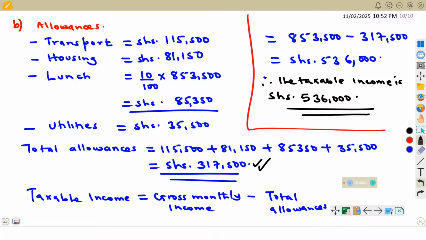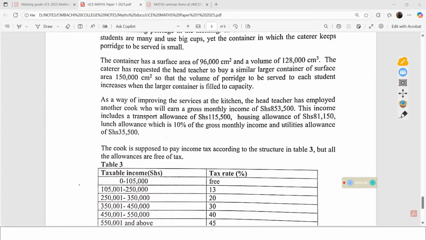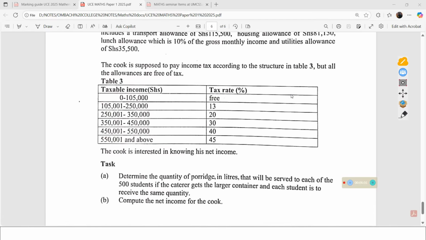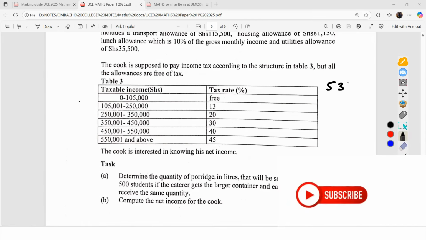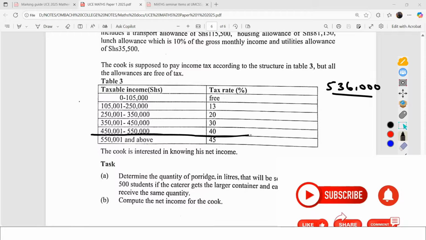So having got what we call the taxable income, we need to go back to the tax structure, and we look at where this amount falls, because that will be the taxable amount. So the taxable income falls in this range. The taxable income we obtained was 536,000. This amount here will be falling in this range.